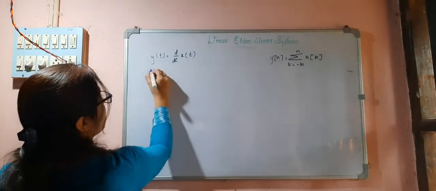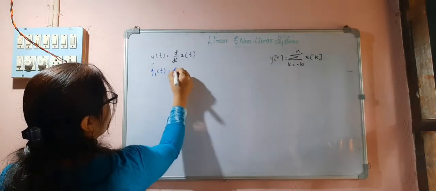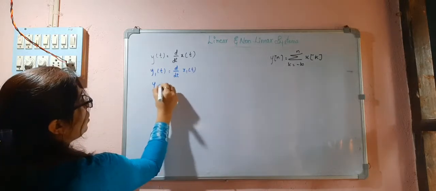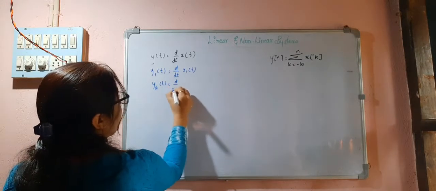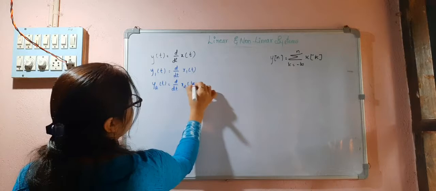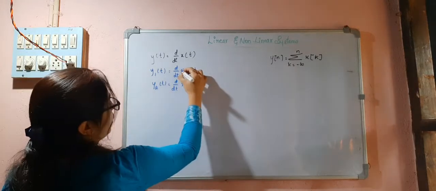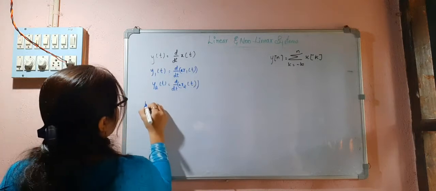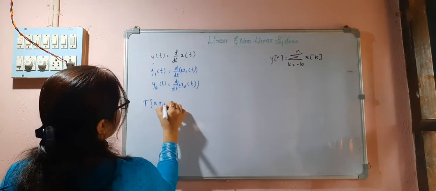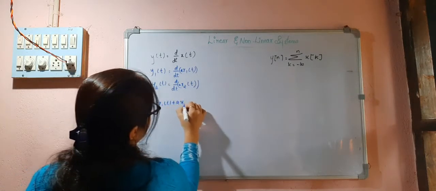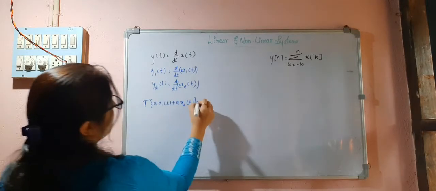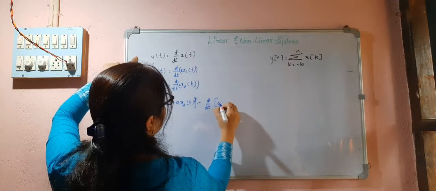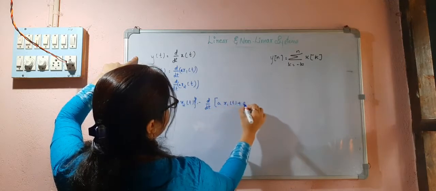So here also we can say y1 of t is equal to d by dt x1 of t, and y2 of t is equal to d by dt of x2 of t. If I consider the operation on a1 x1 of t plus a2 x2 of t, that is equal to d by dt of a1 x1 of t plus a2 x2 of t.